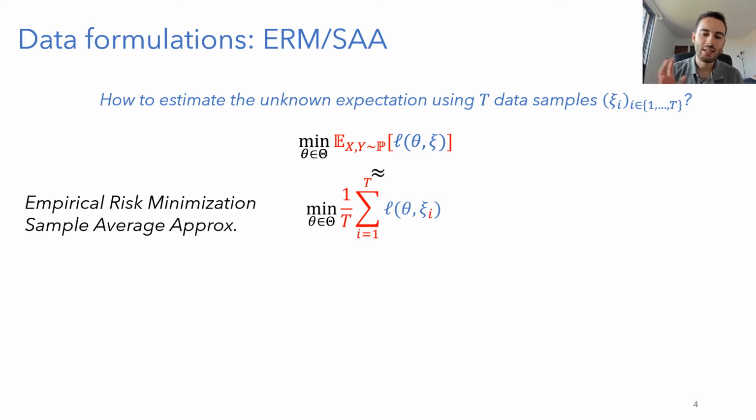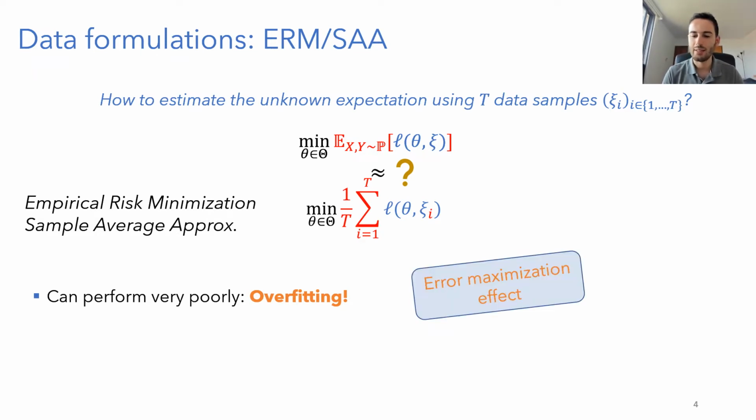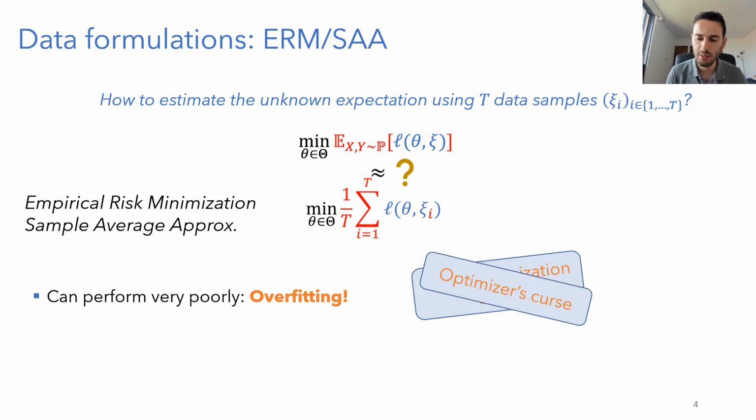So this is what is known as empirical risk minimization in machine learning and sample average approximation in optimization, and this is very, very popular and widely used. However, we do not really know how good this approximation is. As a matter of fact, it can be very bad, and this is what is known and very well documented as overfitting, and is also documented in many other fields as the error maximization effect in finance, for example, and the optimizer's curse in optimization. And so the question now is, can we do better than the empirical mean? Can we do something that will protect against overfitting? And the answer, without spoiling too much, is actually yes, we can do better than that.